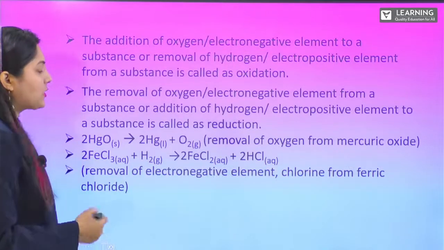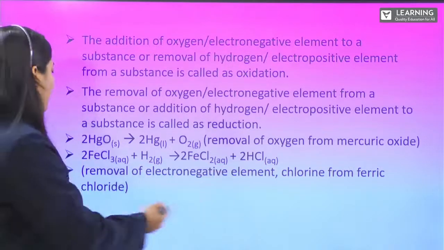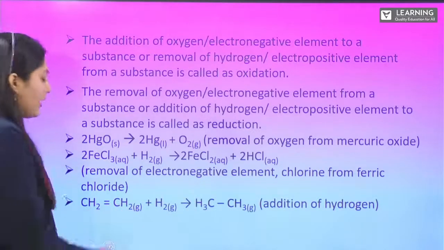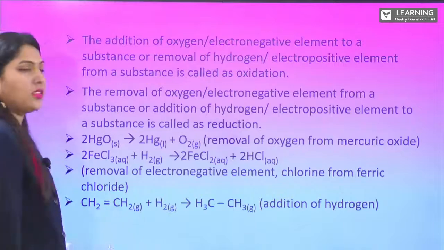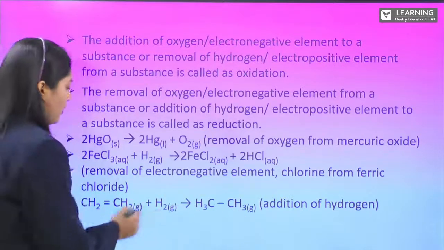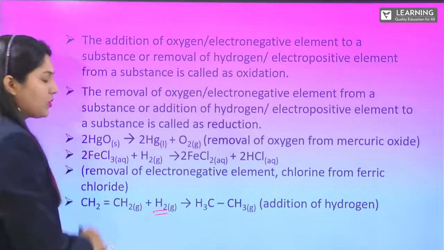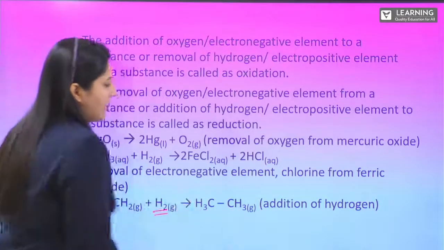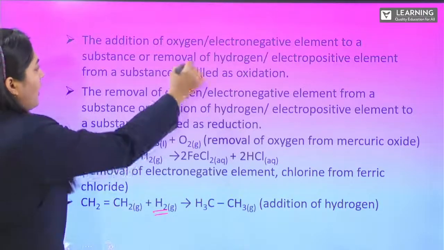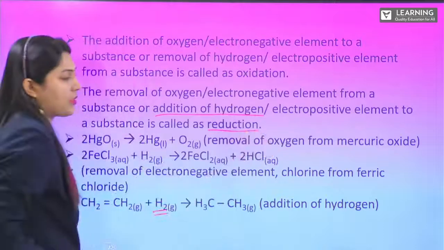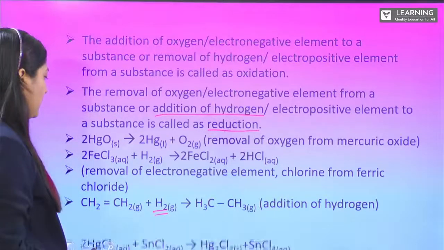Same thing happens here. If you are losing, there should be someone to take that electropositive or electronegative element. So removal of electronegative element, chlorine, from ferric chloride. Here we have ethene, which is reacting with hydrogen, which gives you ethane. So here hydrogen is added. Getting that? When hydrogen is added, it comes under reduction. Hope you are understanding this.